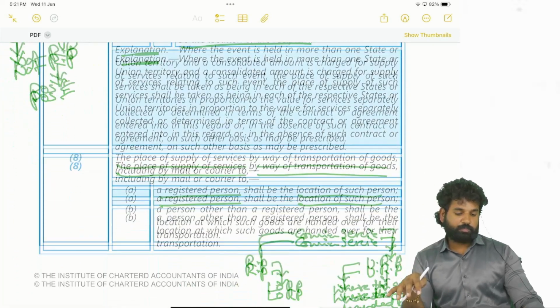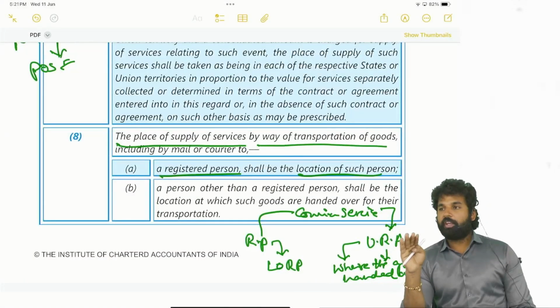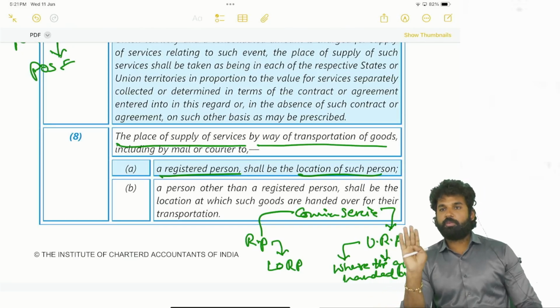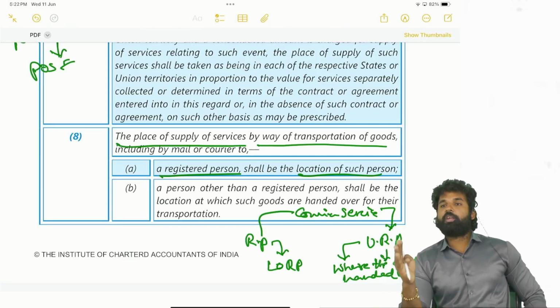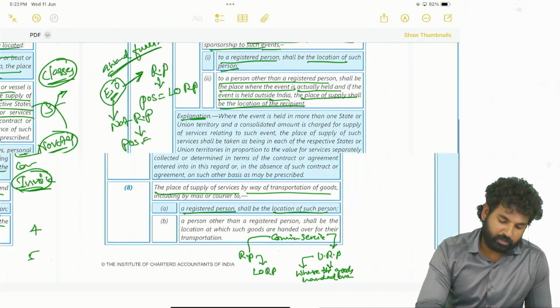Next case is place of supply of services in case of transportation of goods. If it is provided to a registered person, the location of such person. Provided to an unregistered person, where the goods are handed over for delivery. Okay, for courier, that will be the place of supply.